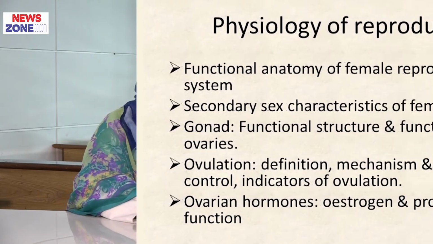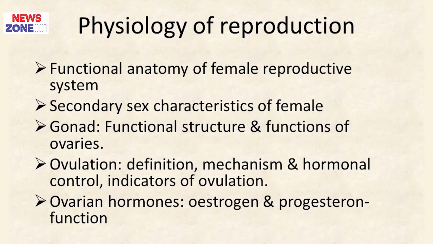Today I am going to discuss a new topic of the reproductive system, that is the female reproductive system. Today I will discuss the introduction of the female reproductive system. First, we will discuss the functional anatomy of the female reproductive system, and then the secondary sexual characteristics of the female.